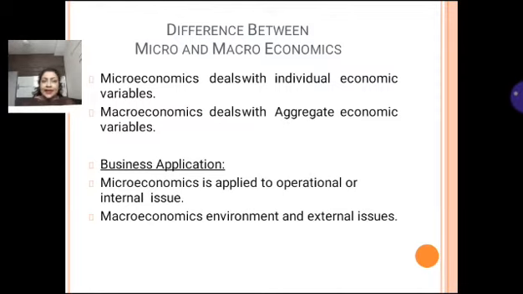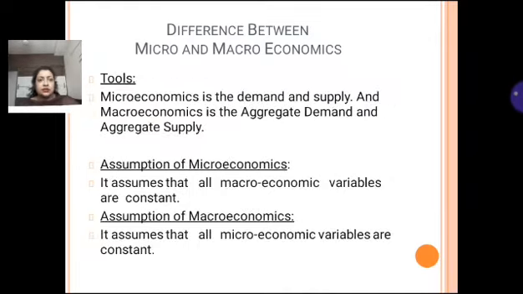Now, the second point of distinction could be business application. Microeconomics is applied to operational or internal issues, while macroeconomics is applied to environmental and external issues. Next are the tools that could be used in microeconomics and macroeconomics. In microeconomics it is demand and supply, while in macroeconomics it is aggregate demand and aggregate supply.